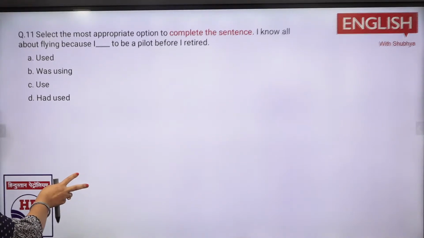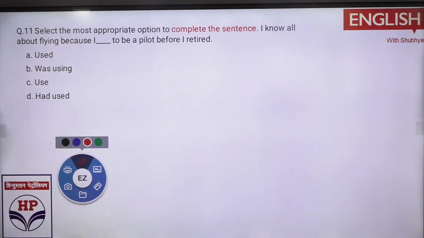Next, you have the 11th one, again from the previous year, again the sentence completion, but this time the sentence completion is based on your tenses part.